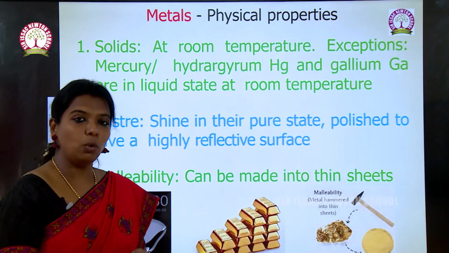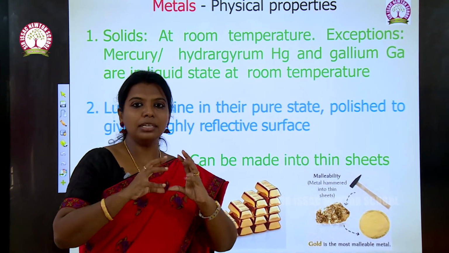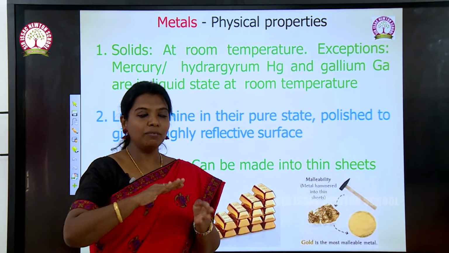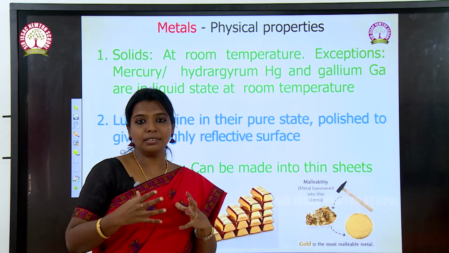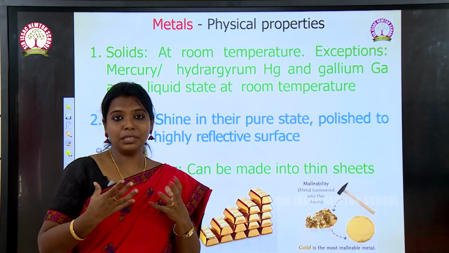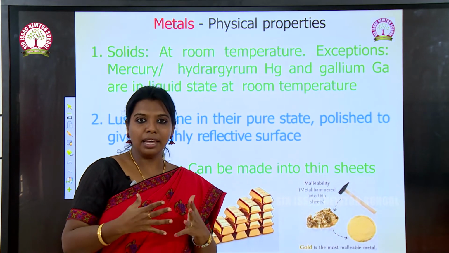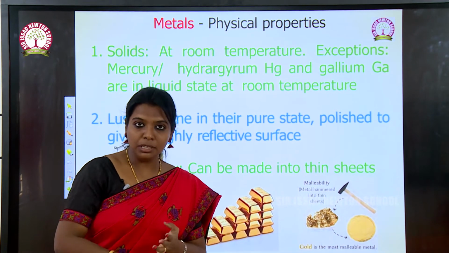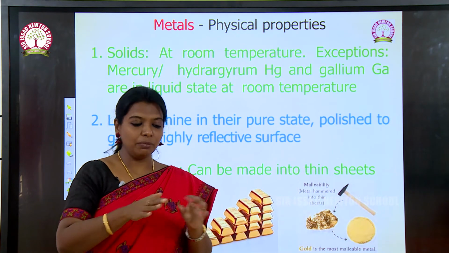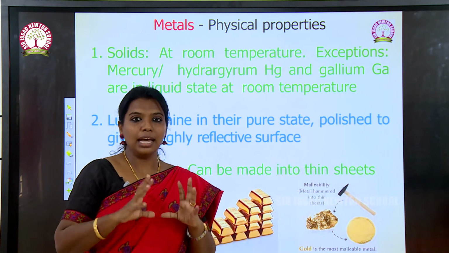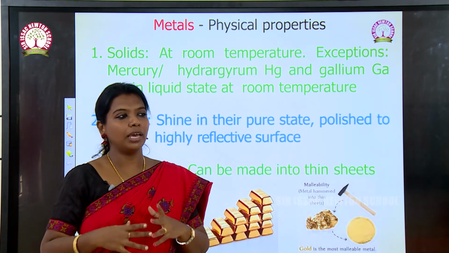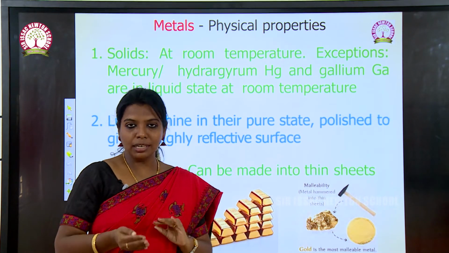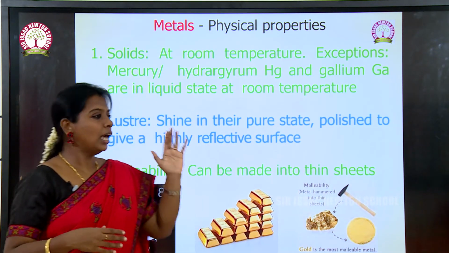Metals shine in the pure state, and polishing gives a highly reflective surface. While taking gold from the mine, it will be a little bit dull in nature. When we polish gold, it will glitter, it sparkles. Not only gold, even aluminium, when we clean it properly, the aluminium metal, brass, copper, everything will have a shiny appearance, and that is called luster.